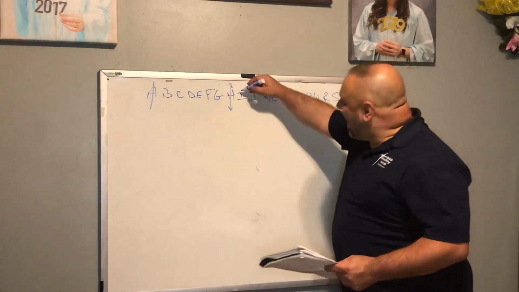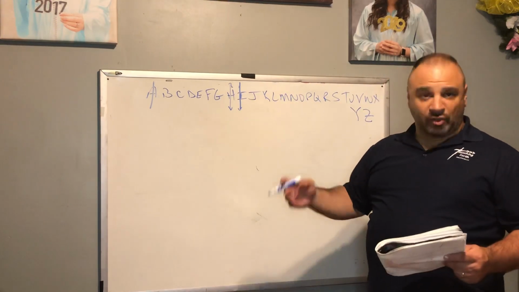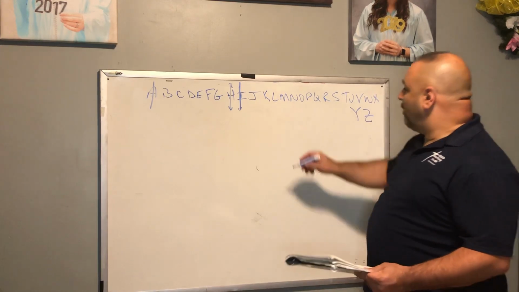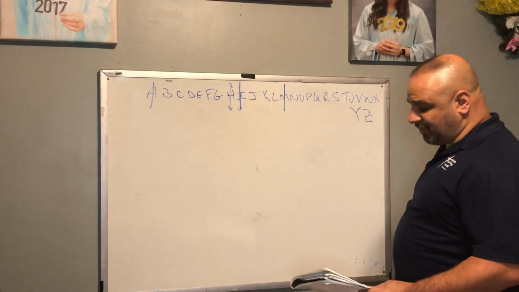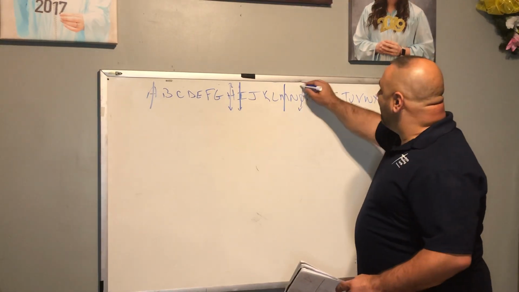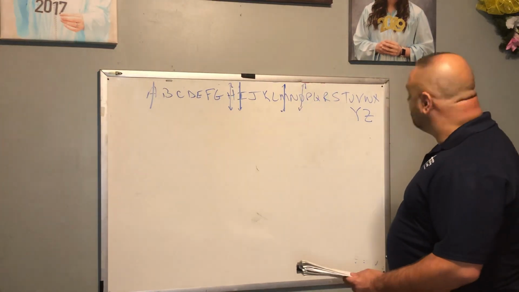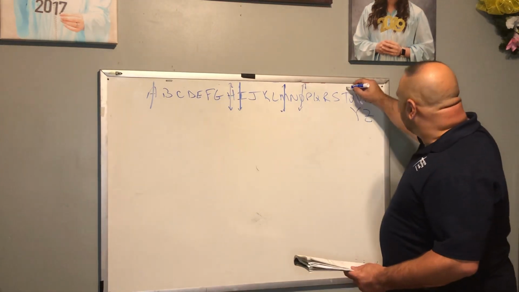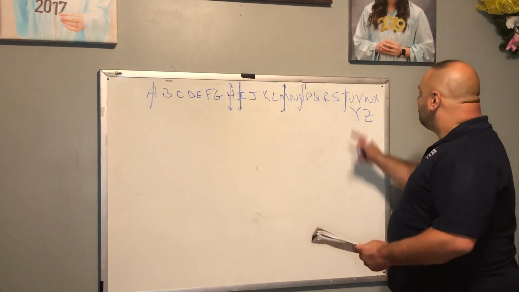All right. How about I? If I draw a vertical line down through I, we would have vertical symmetry. Very good. Not J, not K, not L, but how about M? So M would have vertical symmetry. Very good. How about O? Very good. O would have vertical symmetry. P wouldn't. How about Q? No. R? No. S? No. How about T? Does the object on the left coincide with the object on the right? Therefore, we have vertical symmetry.